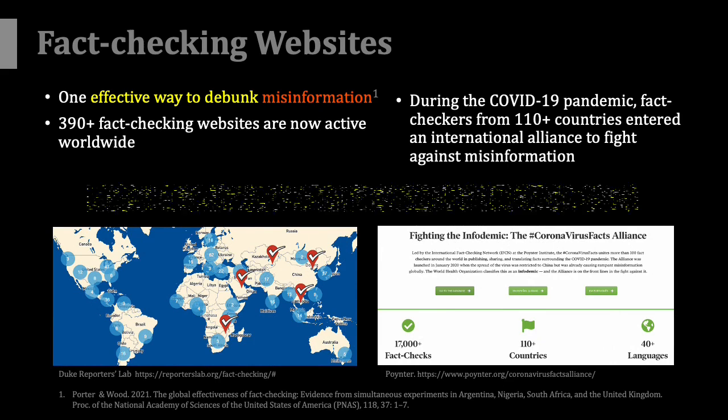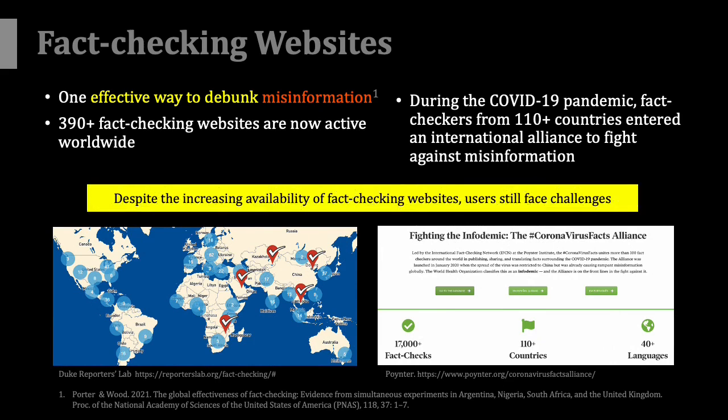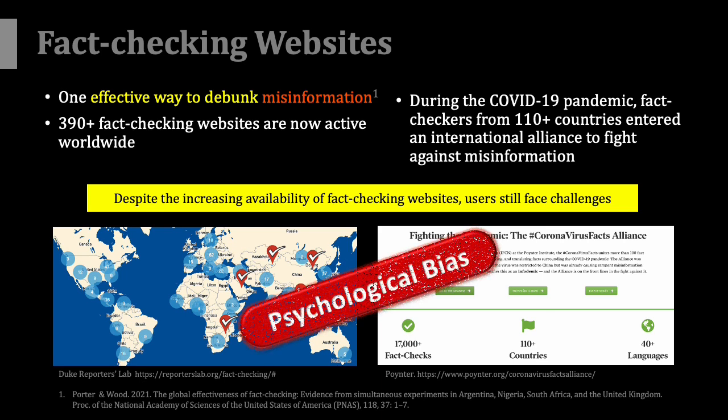However, users still face challenges. Social science studies have repeatedly demonstrated that people seek like-minded information and ignore what conflicts with their pre-existing beliefs. This psychological bias could detract significantly from the benefit of fact-checking websites.